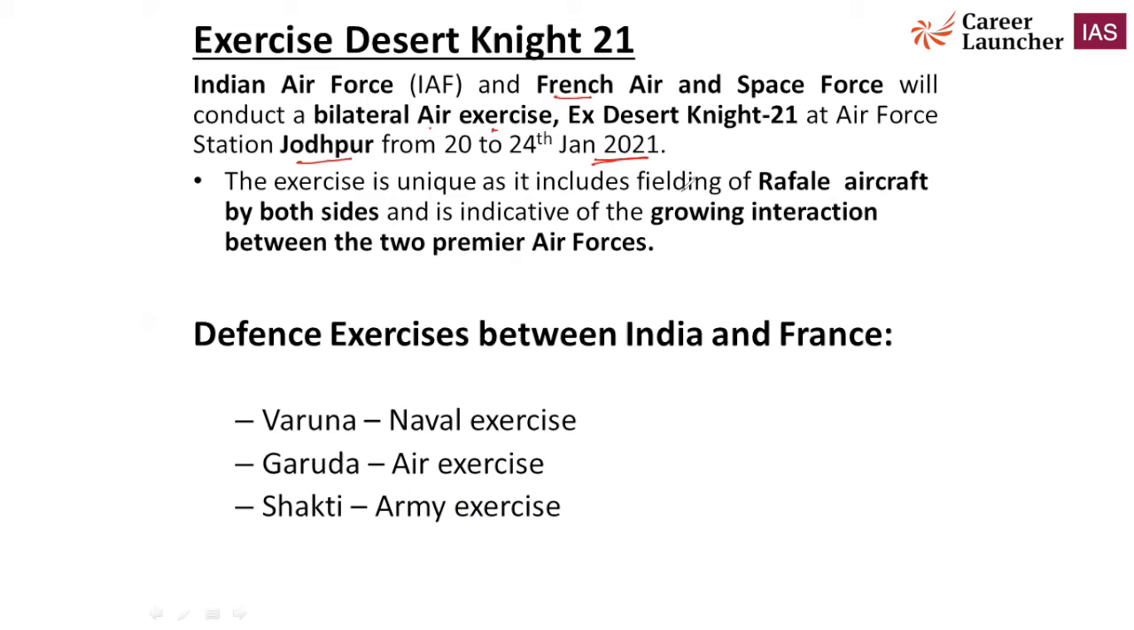The exercise is unique as it includes the fielding of Rafale aircraft by both sides. That's why this exercise is most important, because Rafale aircraft were used from both sides. And it is indicative of the growing interaction between the two premier air forces. So Desert Knight is an exercise between India and France. Apart from Desert Knight, we have three other important exercises conducted between India and France. We have Varuna, a naval exercise, Garuda, an air exercise, and Shakti, an army exercise. So remember all four exercises between India and France: Desert Knight, Varuna, Garuda, and Shakti.